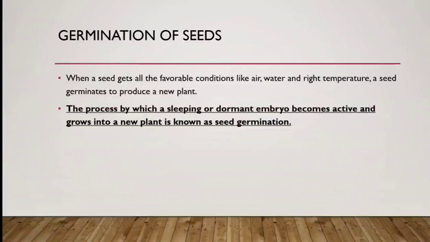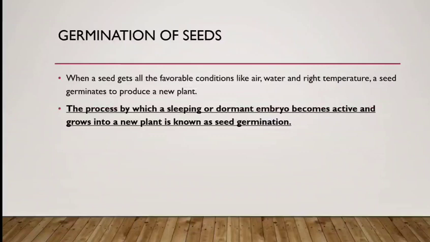And when the seed gets all the favorable conditions like air, water, and right temperature, it starts growing. The temperature plays a very important role in the germination of seed. If the temperature is very high, the seed will not grow. If the temperature is very low, the seed will not grow.